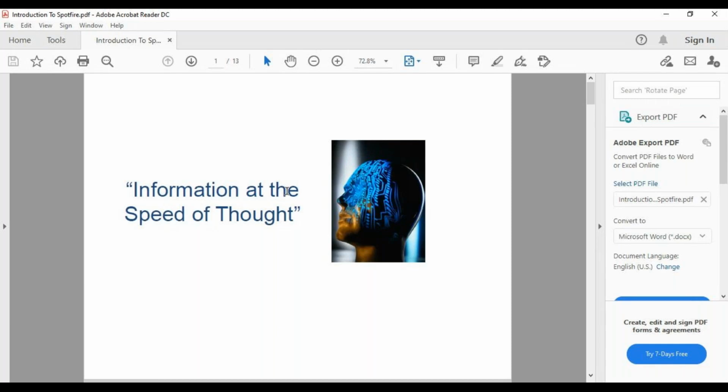And what is the scope in a project? How many headcounts will be there? Suppose a project has 10 members in reporting, how many Spotfire developers will be available in the project? One or two people will be there.